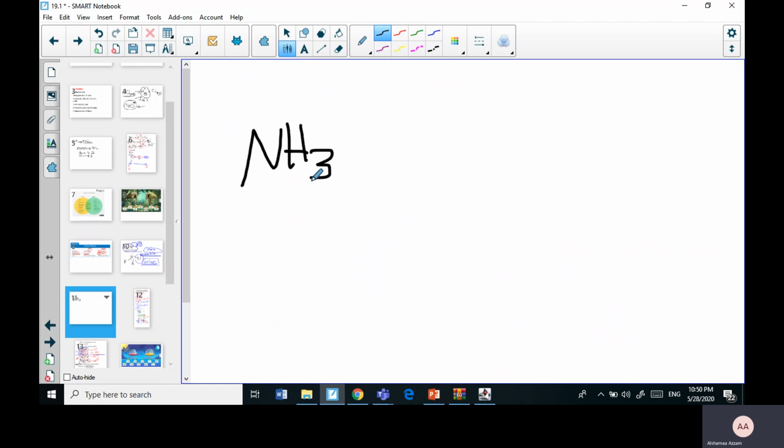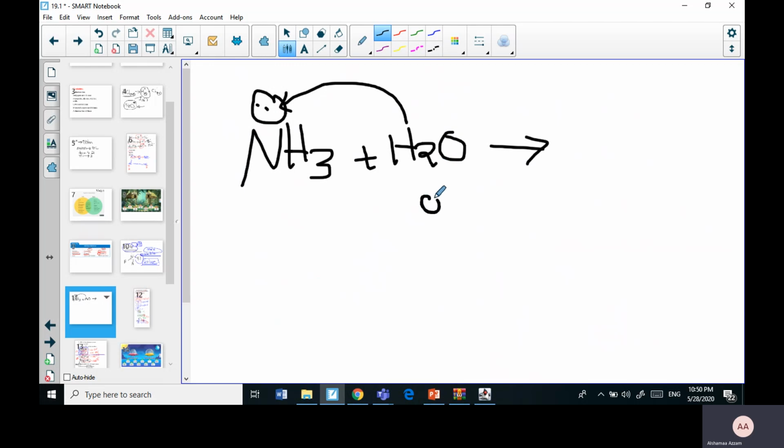So when ammonia is dissolved in water, they found out that because of the high electronegativity of nitrogen, it is going to take one hydrogen from the water molecule, because we all know that water can be written as OH, H, which is H2O.